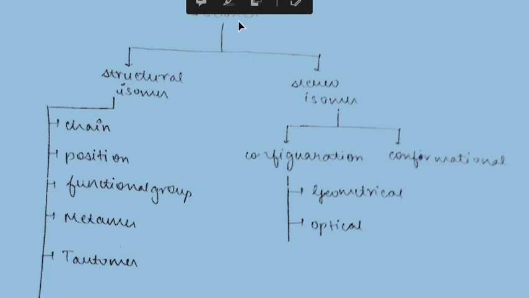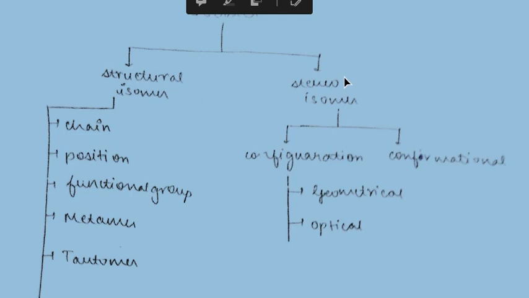We have read about isomers in class 11. As we know, isomers can be divided into two categories: structural isomers and stereoisomers. The structural isomers have 5 or 6 kinds: chain isomer, positional isomer, functional group isomer, metamer, tautomer, or many. In some cases we can also say cyclic chain isomer or branch chain isomer. Now the other kind is stereoisomer.